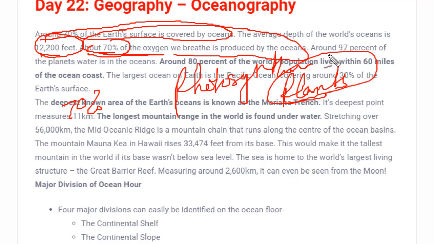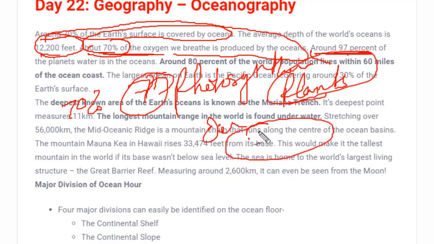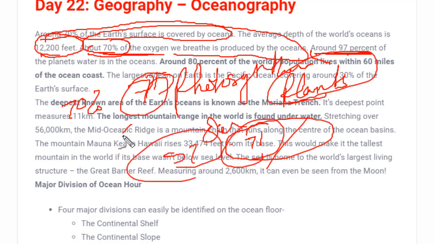And 97%, this is also another important fact. Although these facts are not important for your UPSC exam, you should know in general, and because of this you know why oceanography is important. So 97% of the water present on this 71% of area is ocean. That means if 71% is water, and we calculate 97% of that 71%, that would be the ocean, and the remaining would be the other kinds of water, like rivers, which are a fresh source of water, lakes, and underground water. These are the other sources of water present on our Earth's surface.